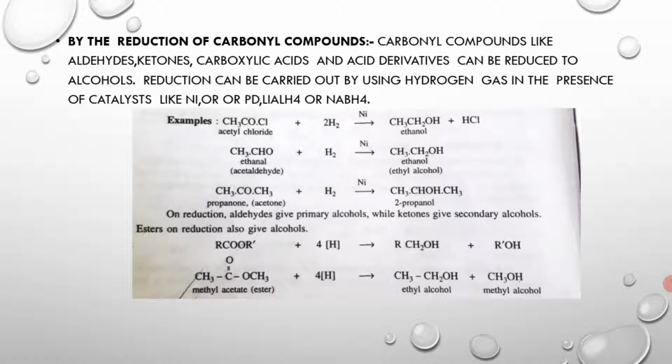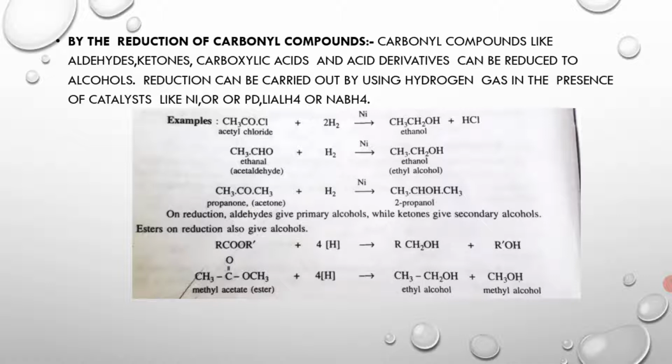Here we have an example visualization. CH3COCl, that is acetyl chloride, is a carbonyl compound. While treating with hydrogen in the presence of nickel catalyst, with two molecules of hydrogen, it forms ethanol.